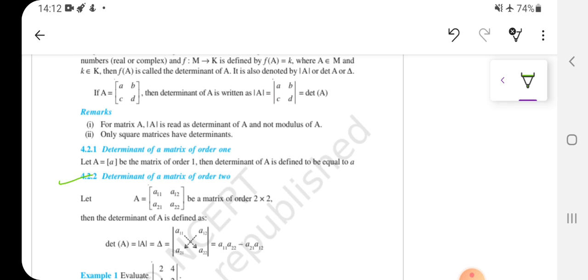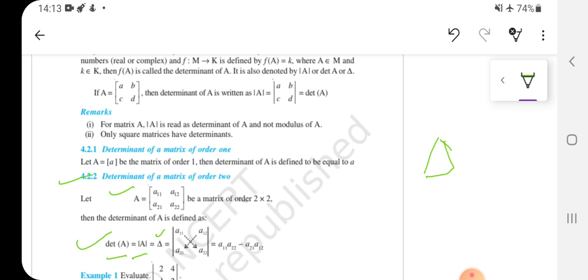Now let us find the determinant of a matrix of order 2. Now how to find the determinant of a matrix of order 2? Suppose a general matrix A is equal to [a11, a12; a21, a22]. Now how to find det of A? Det of A is also written with del, that is this triangle, or it can be written as det of A, or this type. Now what you have to do is take the products.